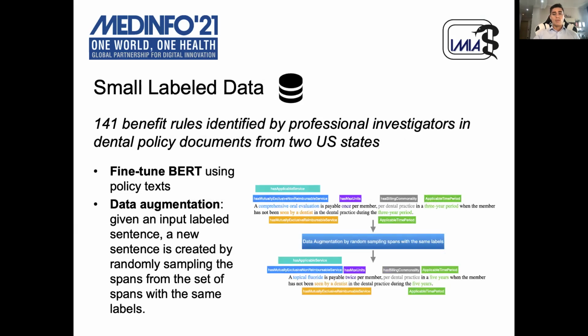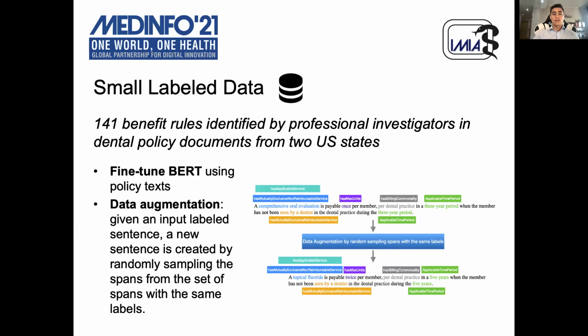To train the NLP model, we use a small set of 141 benefit rules identified by professional investigators in dental policy documents from 2 US states. Since annotation is an extremely expensive process and requires domain-specific knowledge, in the experiment, we analyzed 2 techniques to reduce the number of annotations required to achieve good performance.